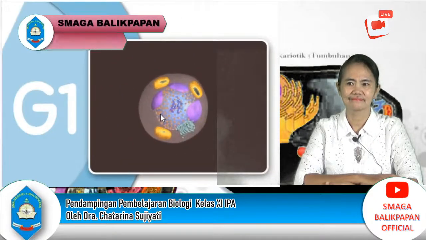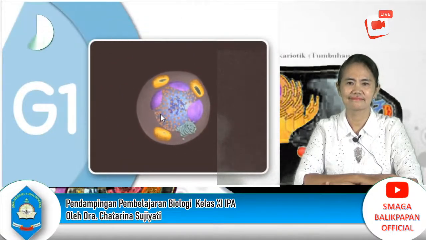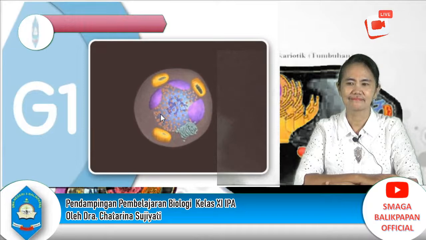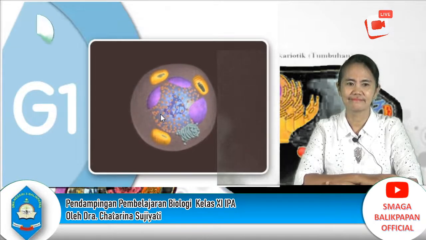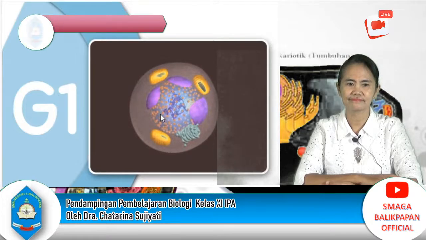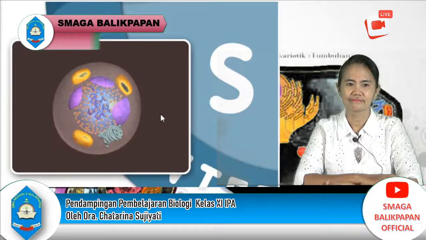G1, or gap 1, is the first growth stage of interphase. In G1, the cell grows to nearly its full size and performs many of its specific biochemical functions that aid the organism. Next is the S, or synthesis phase.